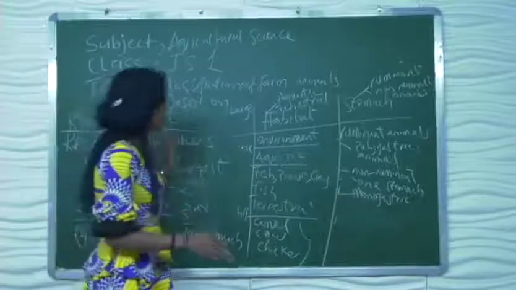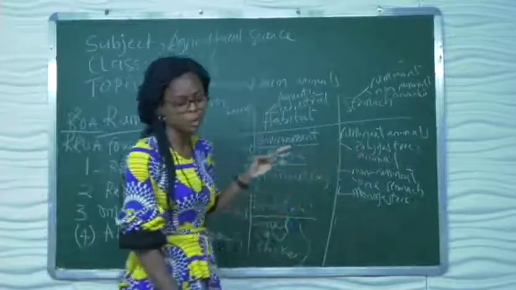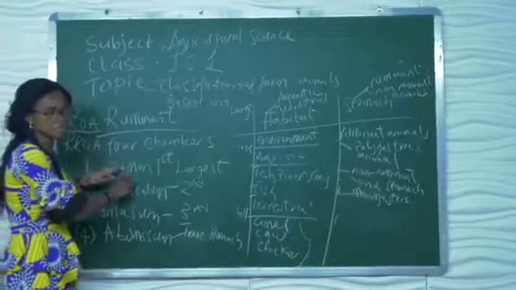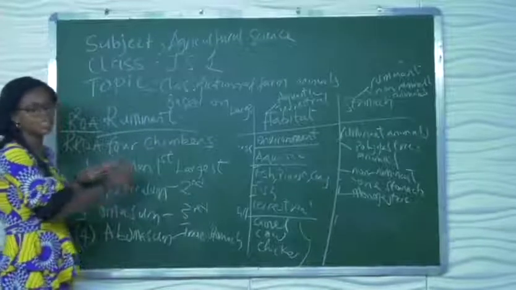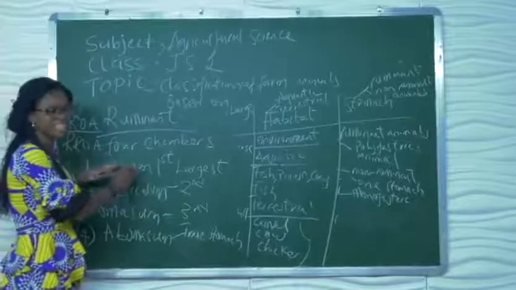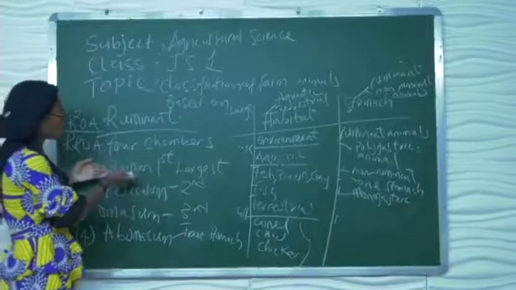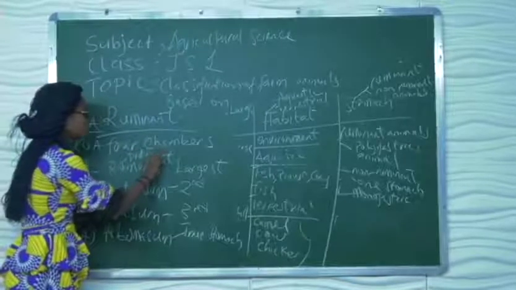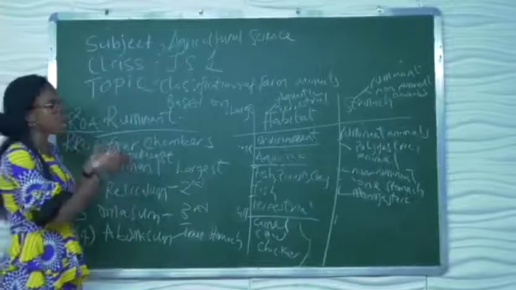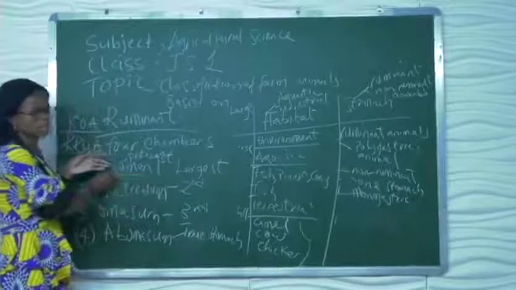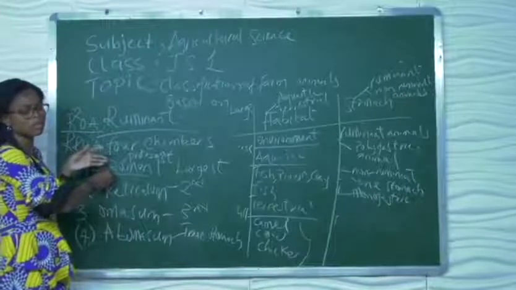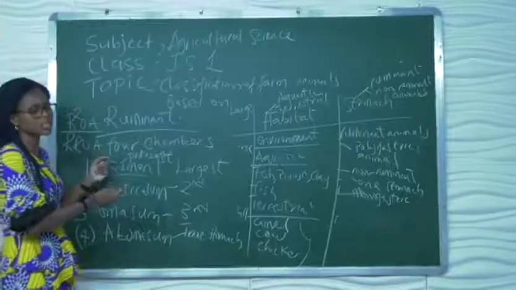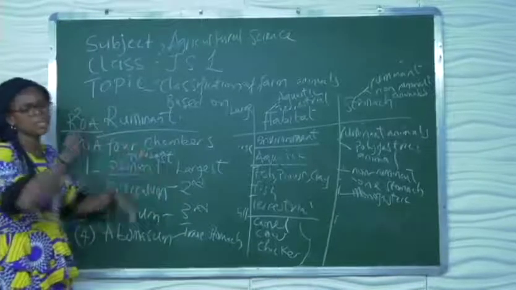Now, this rumen contains microorganisms, and these microorganisms are called bacteria. These bacteria are found there in large quantities. What other kind of microorganisms can you see there? Microorganisms like protozoa. These organisms help to digest cellulose in the stomach of the ruminant animal. That means they digest complex sugars. That's what we say, cellulose, they are complex sugars. They also help the animal to synthesize vitamins and minerals.